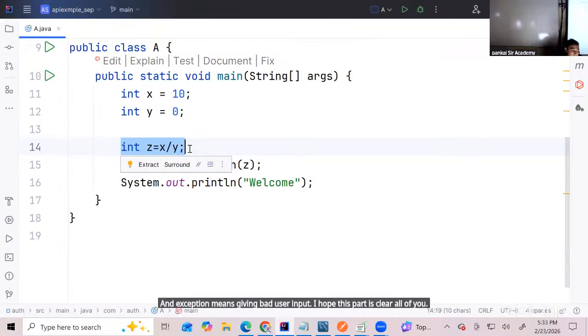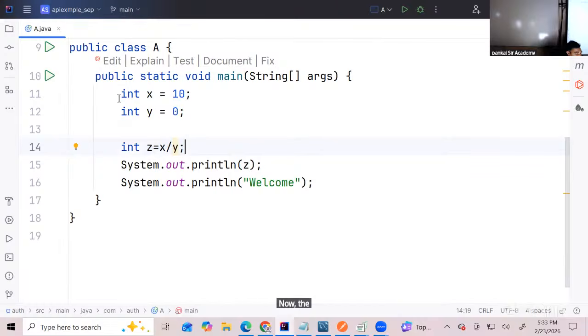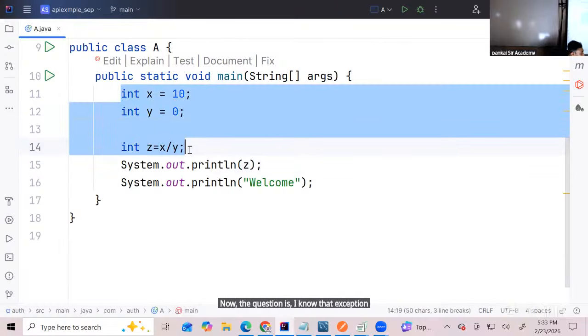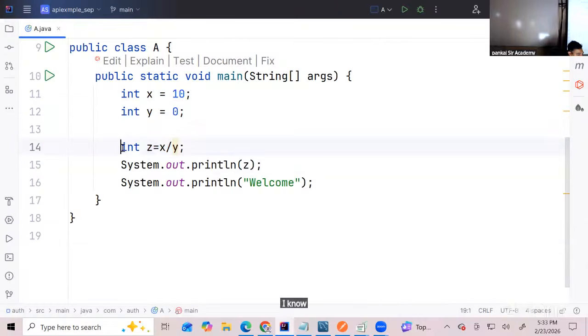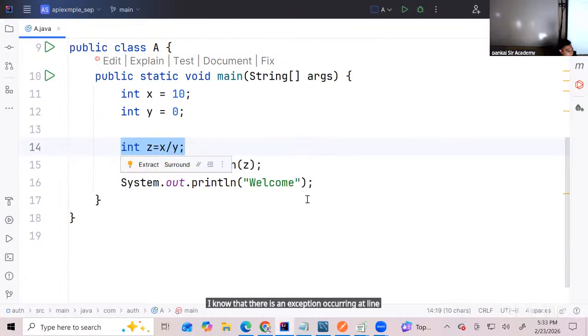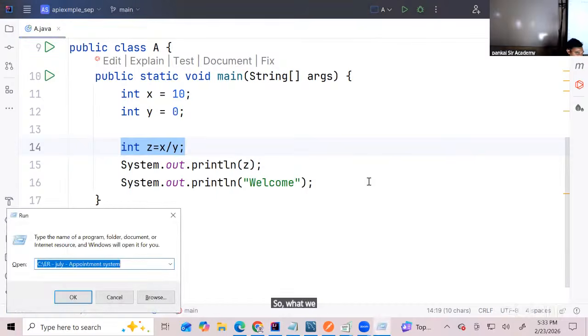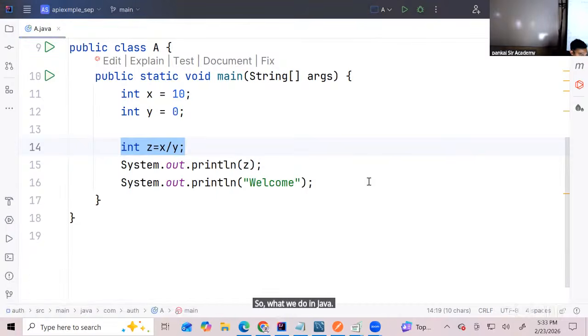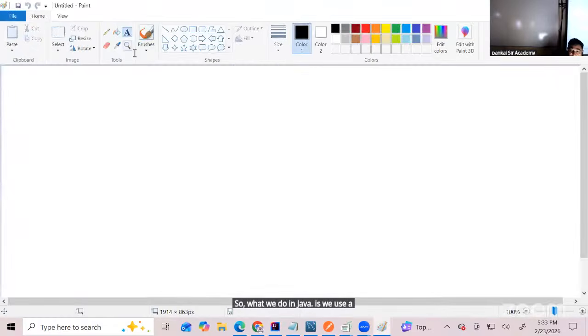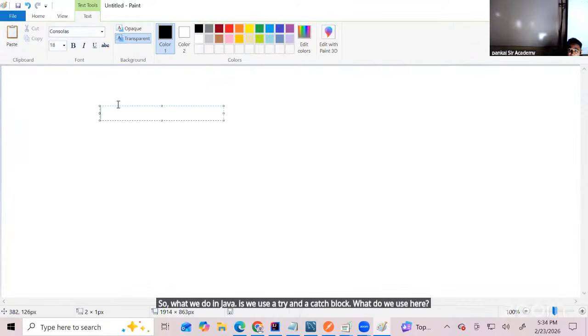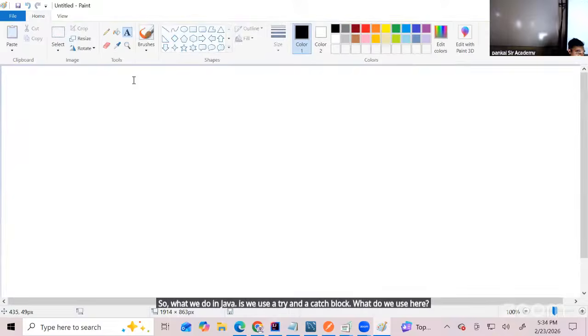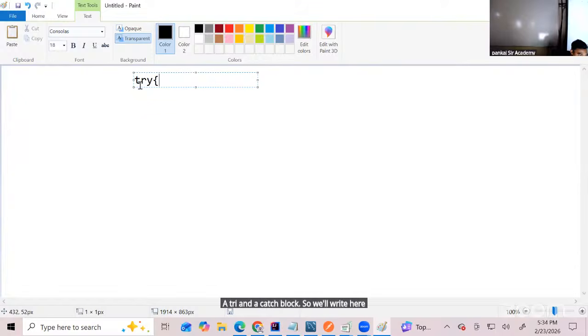Everybody got it? Now the question is, I know that there is an exception occurring at line 14, but how do I handle this exception now? So what we do in Java is we use a try and a catch block. What do we use here? A try and a catch block. So we'll write here a try block followed by a catch block. Fine.